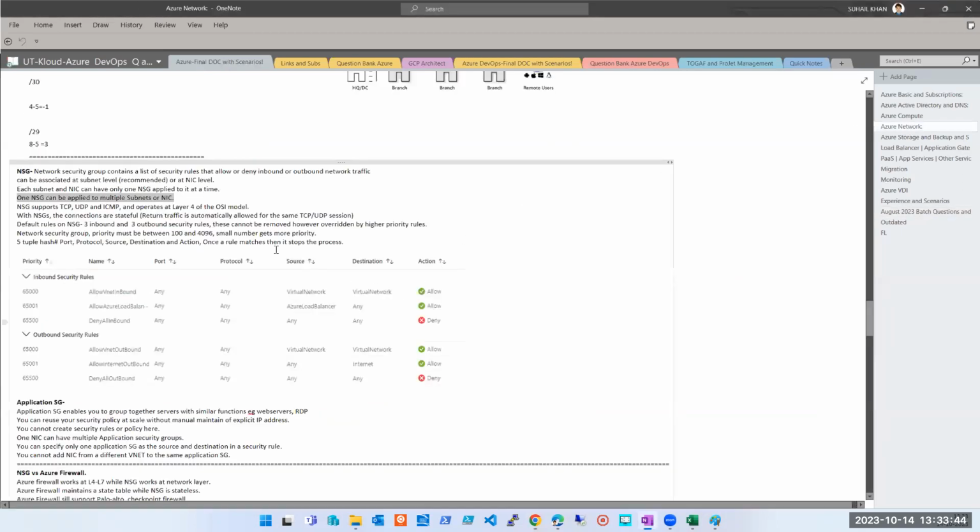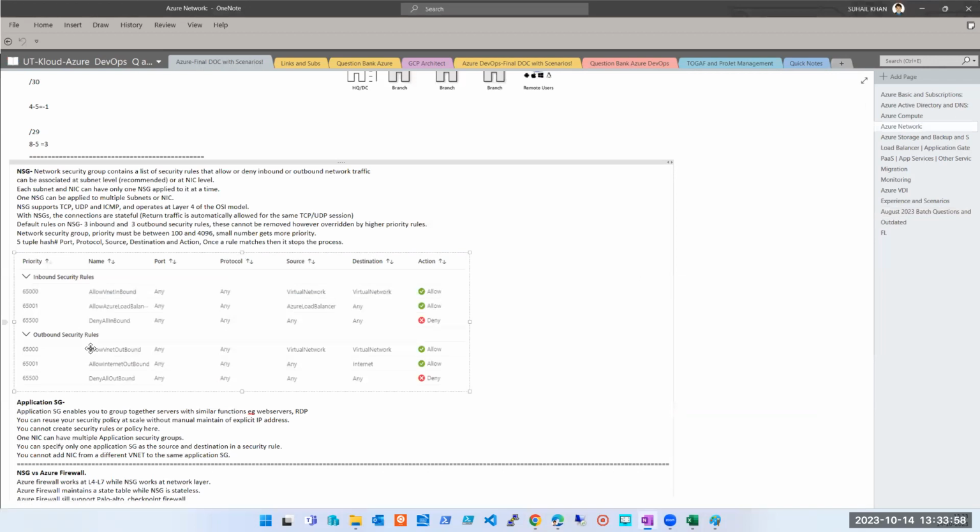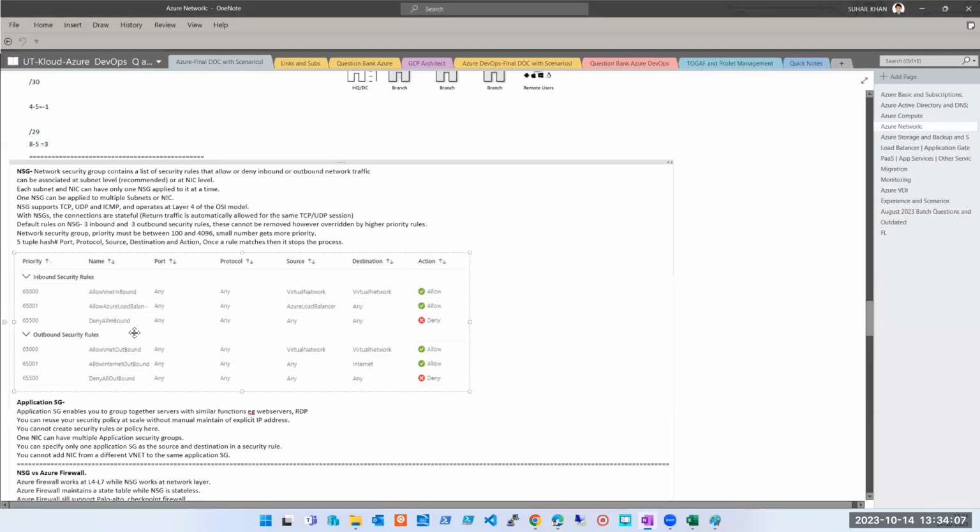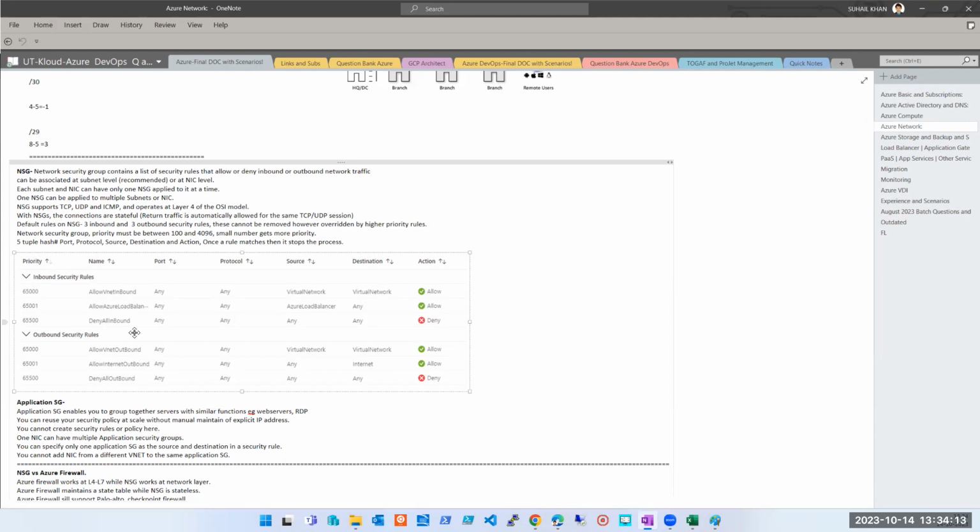I will cover this again in the next session, but as we have time, basic questions. What are the default rules on NSG? So these are the 6 rules. I don't mind if you understand it or not. To clear your interview, just remember it. Though we are going to explain it in detail, and I hope that you will understand it properly, make sure that you remember it properly. You have to talk about these 6 rules. That's all. He is not going to cross check whether you understand them or not.